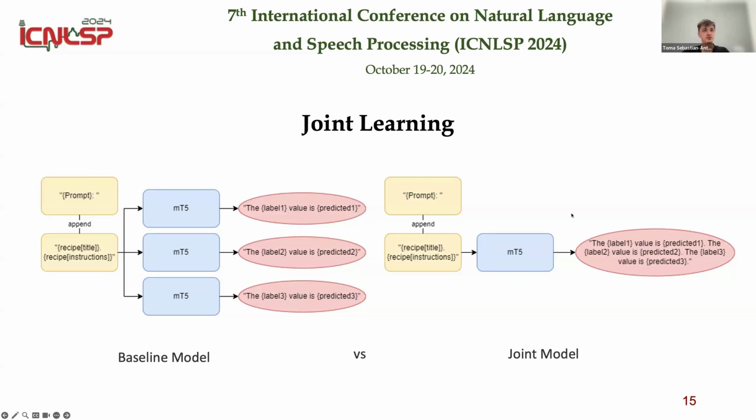And then the first step in our incremental approach is to train the model jointly. So now it's just one model for all the 3 problems. This way we assume that, for example, the hydration level is the hardest one on the baseline model, so it has the lowest accuracy. So we predict this one as the last one, so it can also benefit from the other 2 labels. The model will try to predict the meat-centric label, then the surface level, and then it will have that information available also for the hydration label.